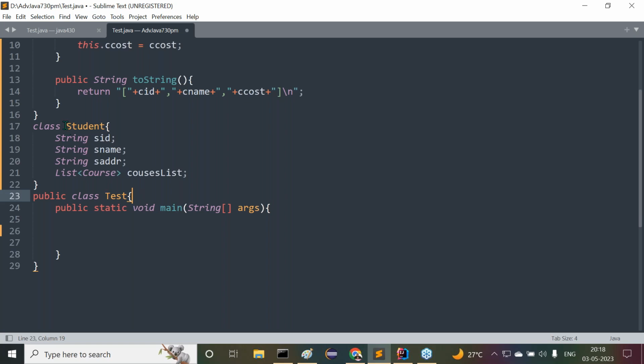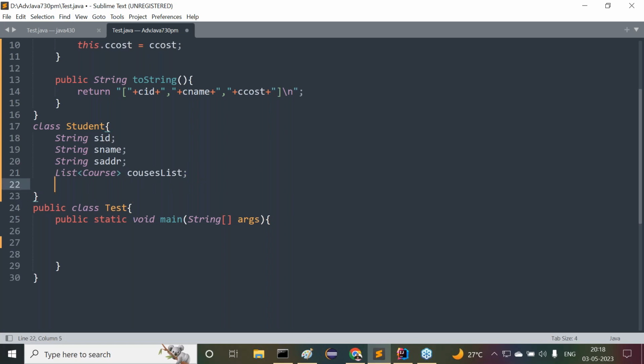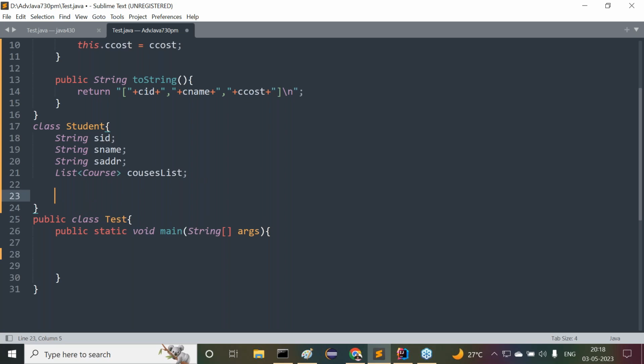Now tell me, we are defining one association between Student and Course. What association did we define there? One to many association we provided. One student, multiple courses, one to many association is available. Right, so that is the story about this collection that I implemented here. Next, we need to create the Student object. How are we going to create the Student object?